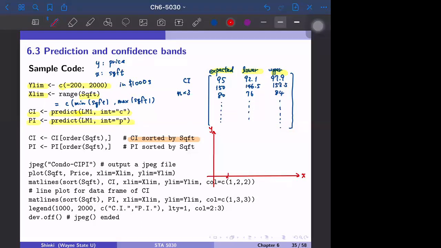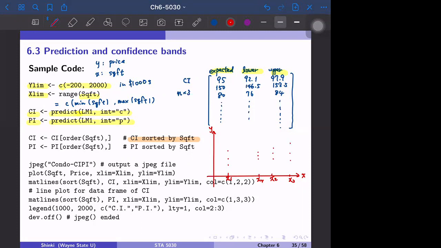So we just pick up the existing observations, x1, x2, x3, x4, and so on, and we make an interval: center, upper bound, lower bound, center, upper bound, lower bound, and so on.